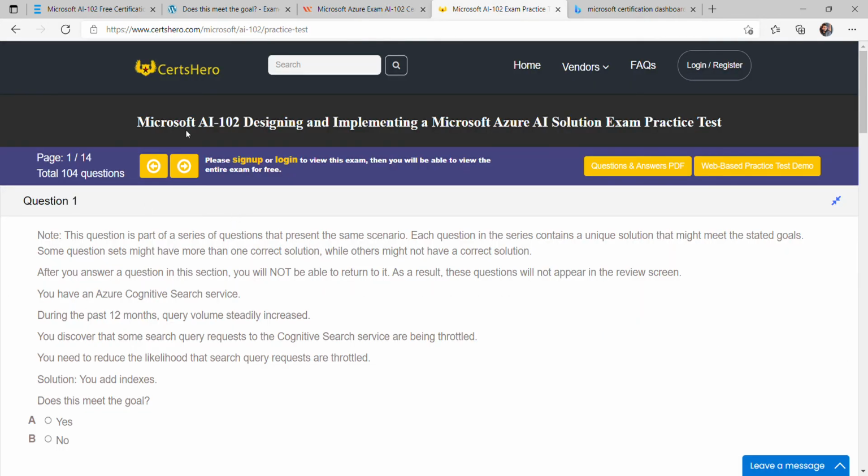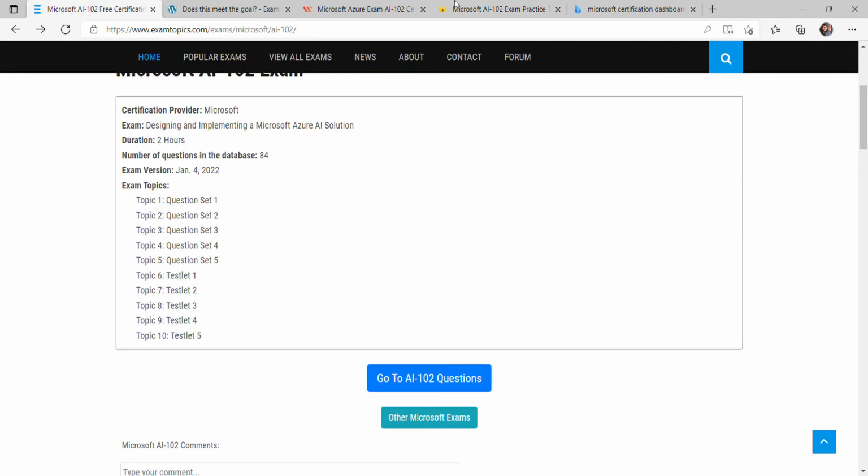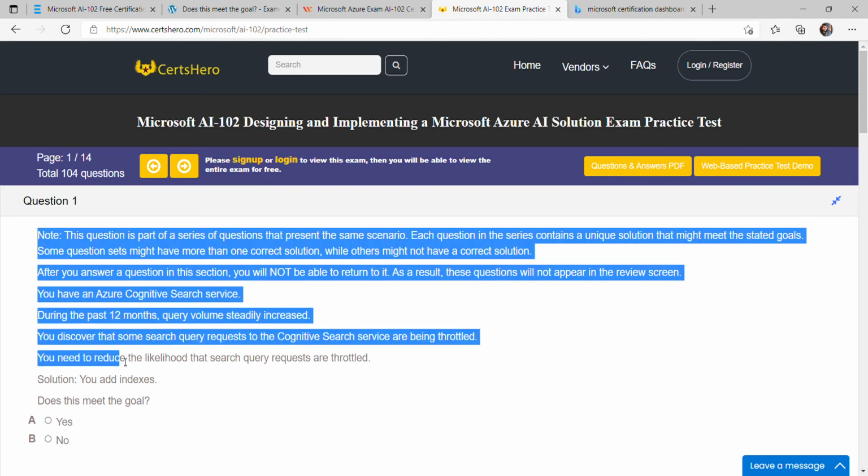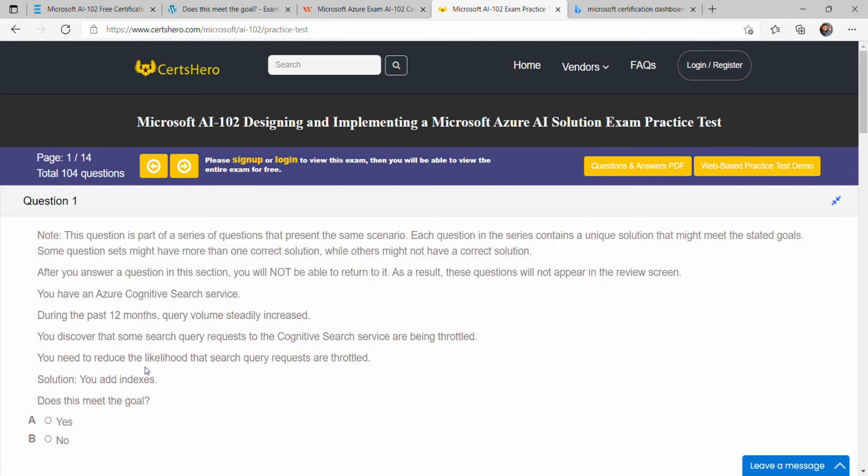The other link is certificationshero.com. They have also provided a few sets of questions. Most of the questions are repeated from the ExamTopics website, but there are many questions which are unique. This one question even came into my exam, but it is not available in the AI-102 section of ExamTopics. Maybe it was in the next 40 to 44 questions, which I am unable to see because I don't have the contributor access.